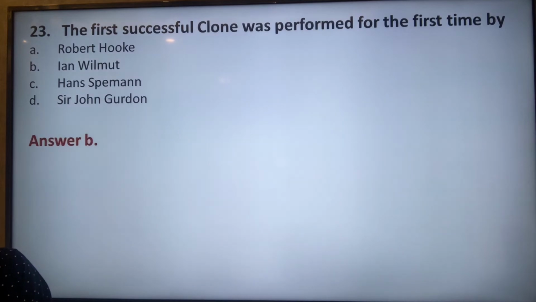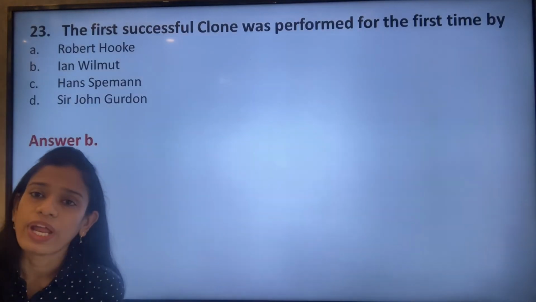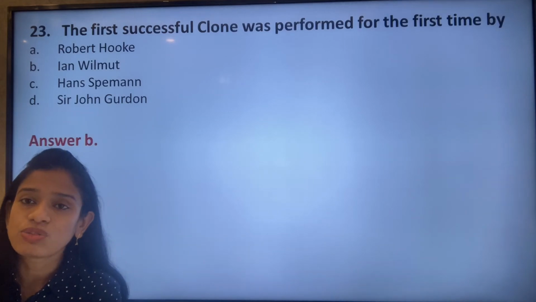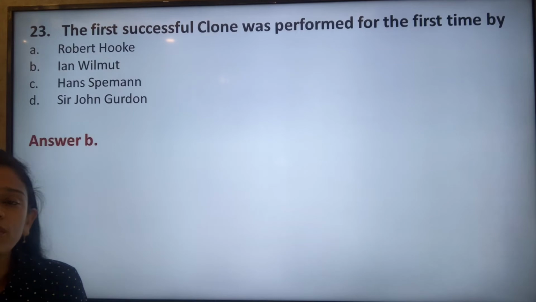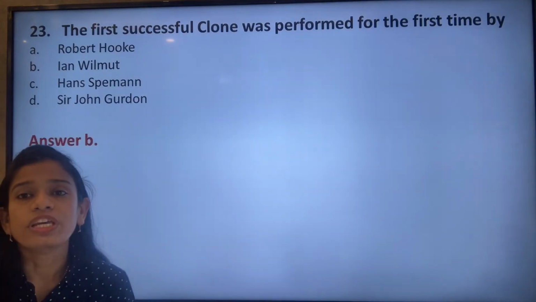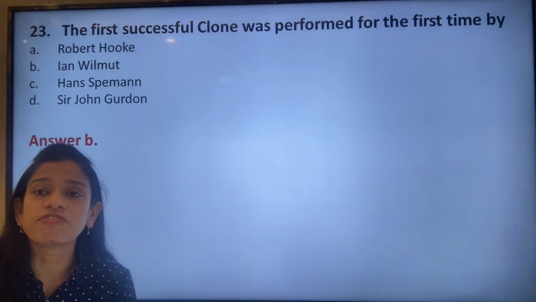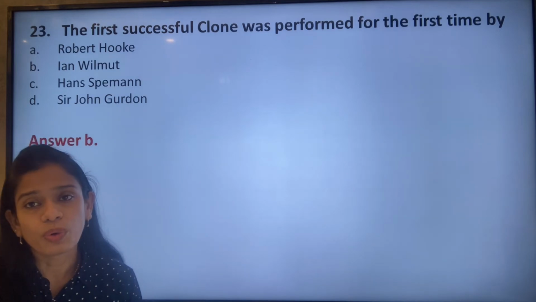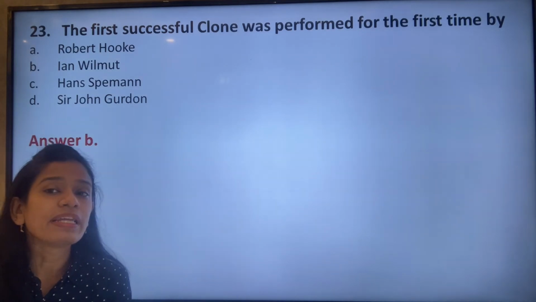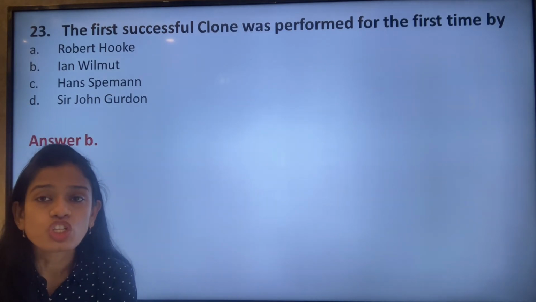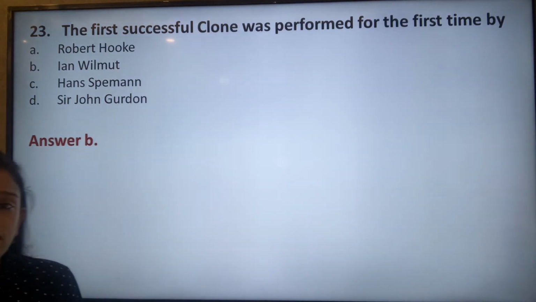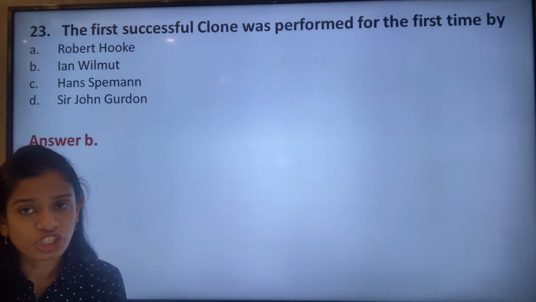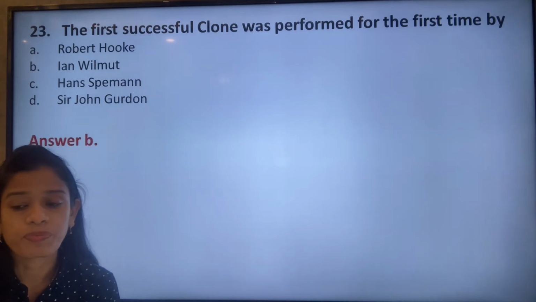The other options, Hans Spemann and Sir John Gordon, are also related to the term cloning, because Sir John Gordon was the first to do cloning in a frog, but it was not successful. So Sir Ian Wilmot was the first person who was successful in cloning a sheep named Dolly.